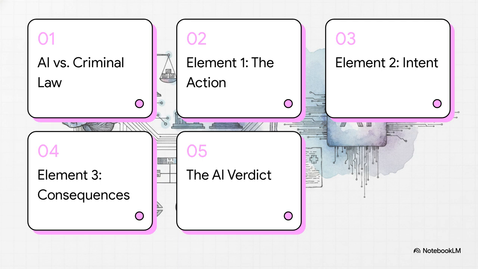Okay, let's dive into this. Here is our mental map for today. First, we'll look at AI versus a criminal conviction. Then we'll break down the exactly three statutory pillars of this case: the action, the intent, and the consequences, before finally revealing the unanimous AI verdict.